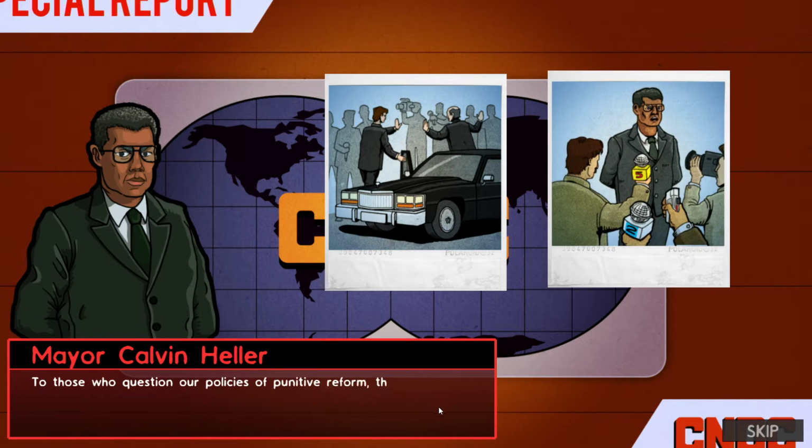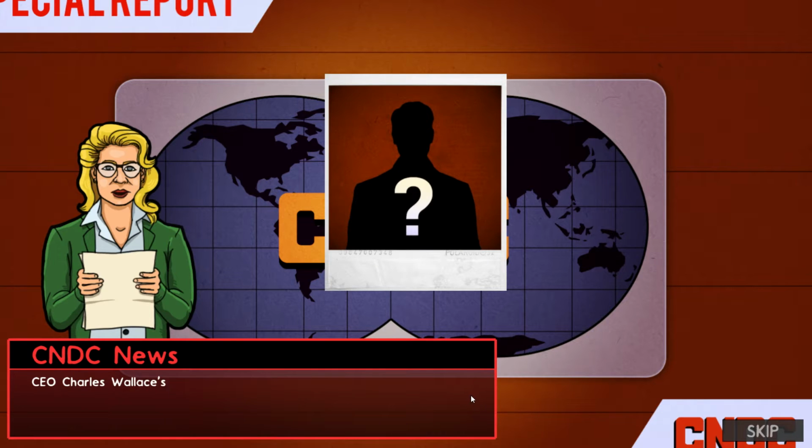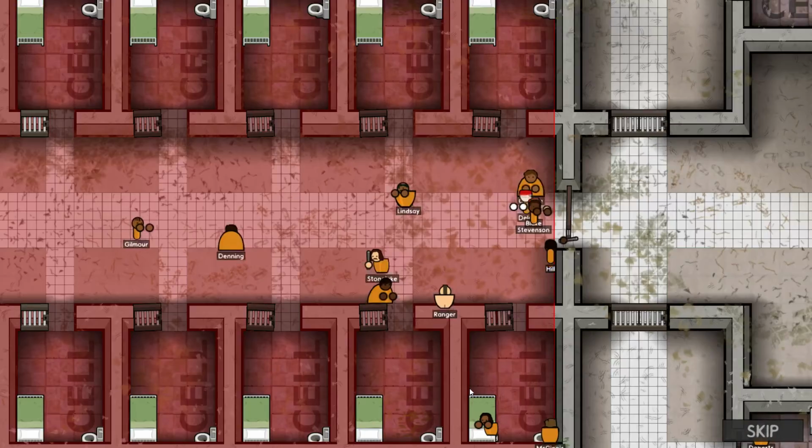To those who question our policies of punitive reform, this should act as a stark reminder. These men have housing and food provided, the privilege of paid work. This is how they reward the taxpayers who subsidize their comforts. CEO Charles Wallace's deputy, a relative newcomer to the post, has been tasked with restoring order. It is yet to be seen whether a lack of experience will prove costly during this difficult crisis.